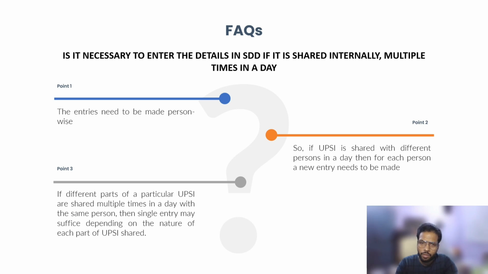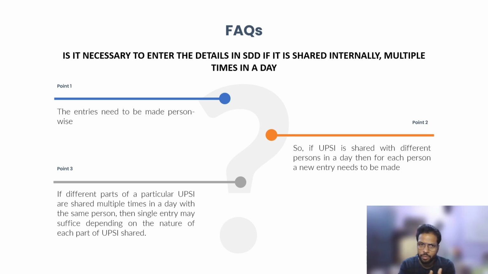Now the question is about sharing multiple times in a day with the same person. The entries need to be made person-wise. If I'm sharing with 10 different people, I have to make an entry for each of the 10 people. If Rohit is sharing information with A, that is one entry recorded in the tool. If Rohit shares within the same day with B, the Rohit to B linkage should be there in the tool itself. So the entry is person specific, not information specific.